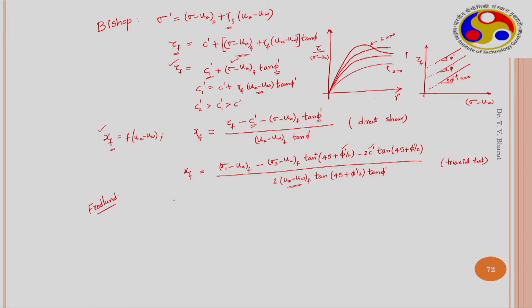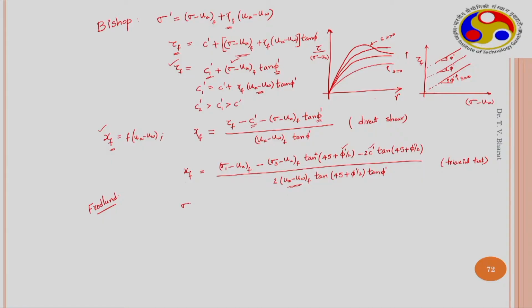Essentially, Fredlund has conducted several null-type tests, where he has controlled the air pressure UA, the water pressure, and the all-round pressure independently, and then he increased these values independently, such that the variations in sigma minus UA, delta sigma minus UW, and delta UA minus UW, these values he started varying independently.